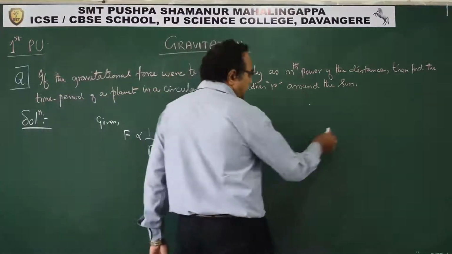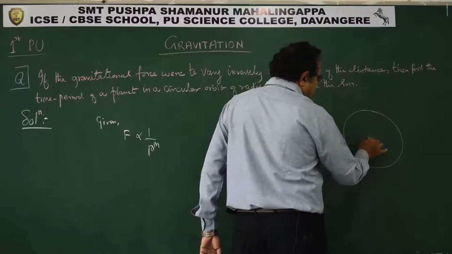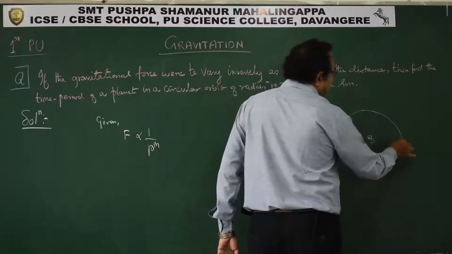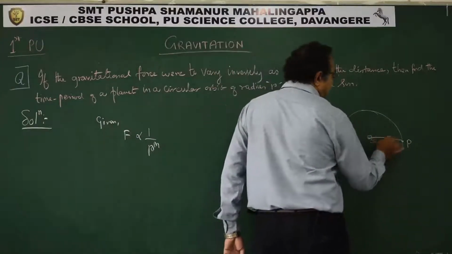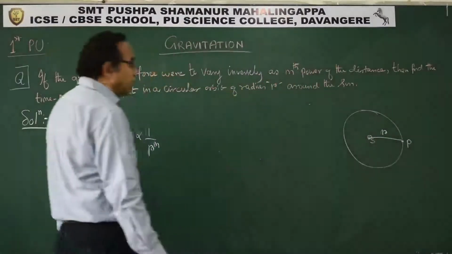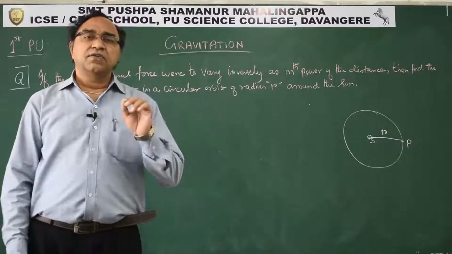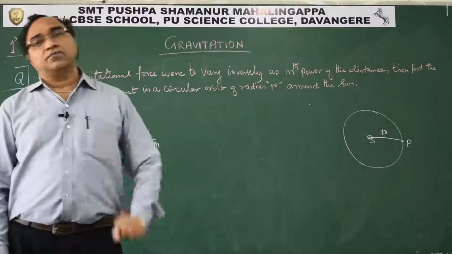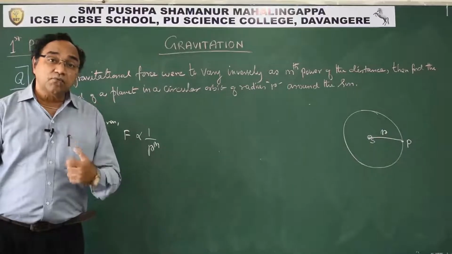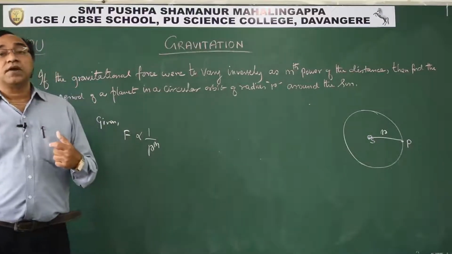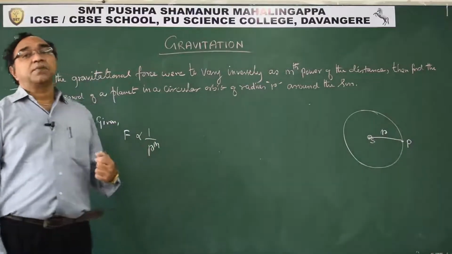Diagrammatically, it is something like this. We have the orbit, and here we have the sun, and the planet is somewhere here. The orbit radius is given as r. Since it is moving in a circular path, for any body to move in a circular path, the essential force required is a centripetal force. So students, try to locate what is providing the centripetal force. Centripetal force cannot be provided by any external agent, correct? Centripetal force is generated by the arrangement of the bodies in that particular system.